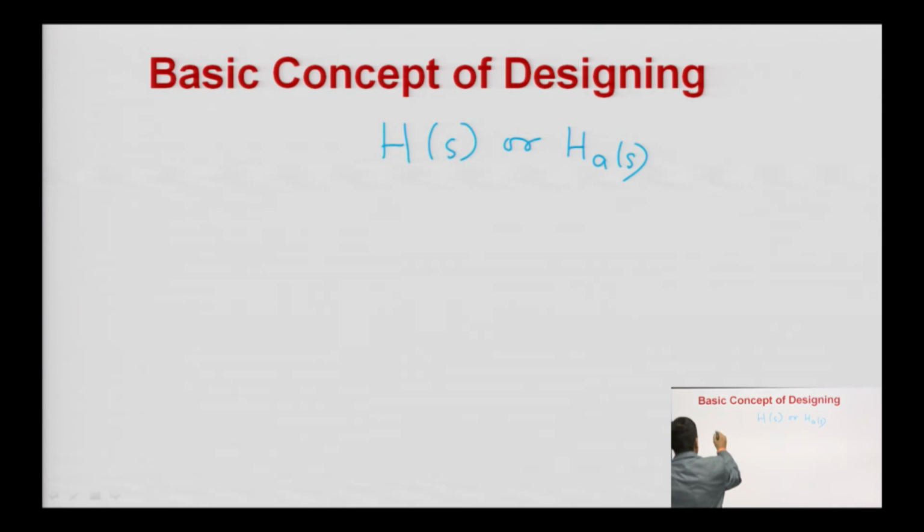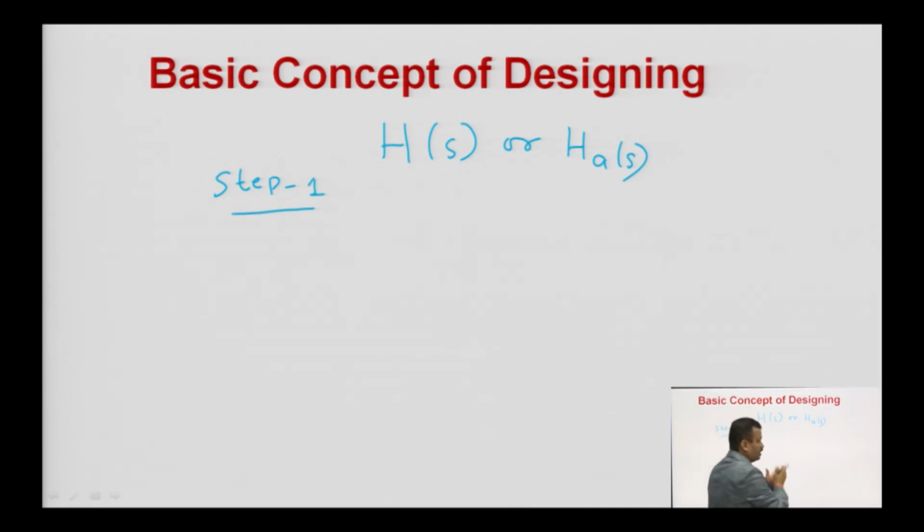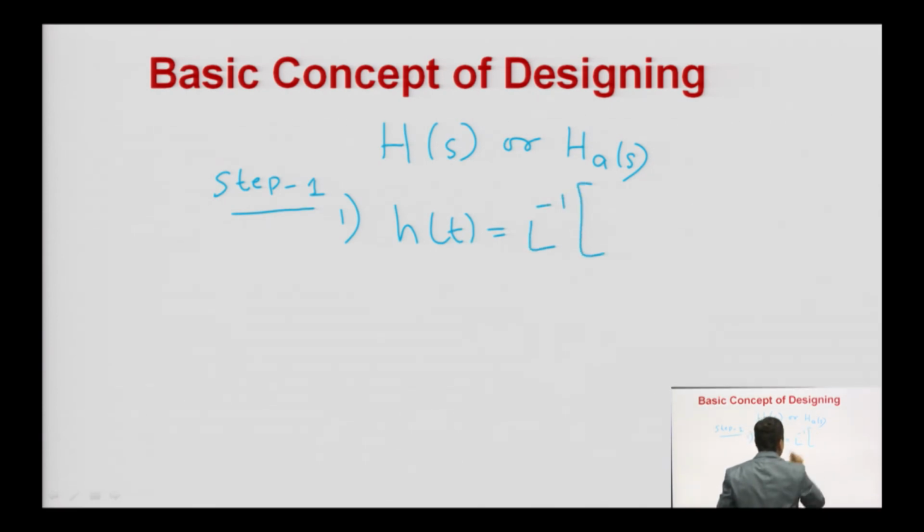Then step 1, only 3 steps you have to follow, you will get from this H(s) to H(z). So, in step 1, if H(s) is given to you, first is what? To calculate the h(t) or impulse response of the analog filter. How do you calculate h(t) from H(s)? By taking its inverse Laplace transform.